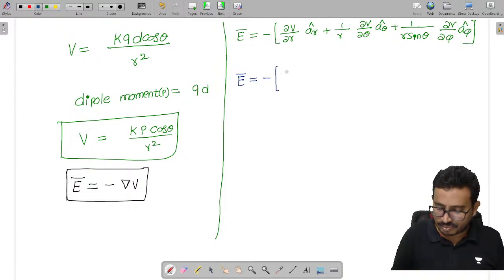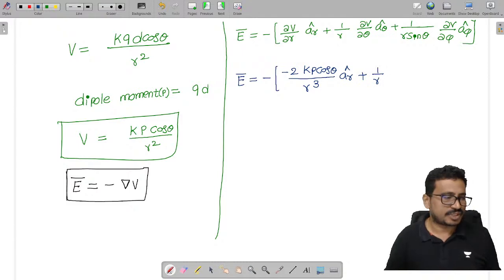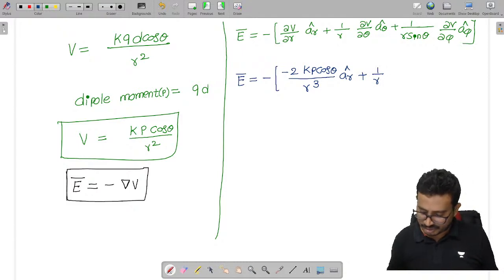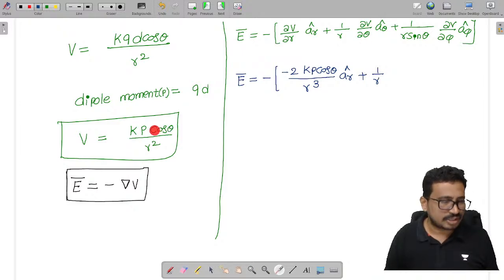The derivative of 1 by r square gives minus 2, so we get minus 2 kp cos theta by r cube into a r cap, plus 1 by r. Now the derivative with respect to theta means only cos theta is a variable, the remaining terms are constant.